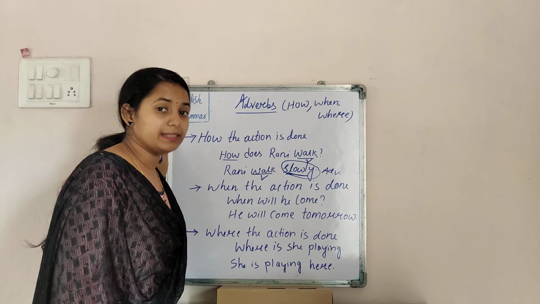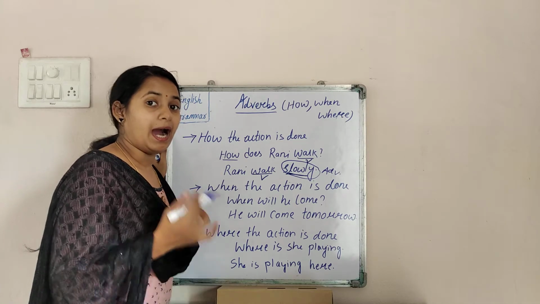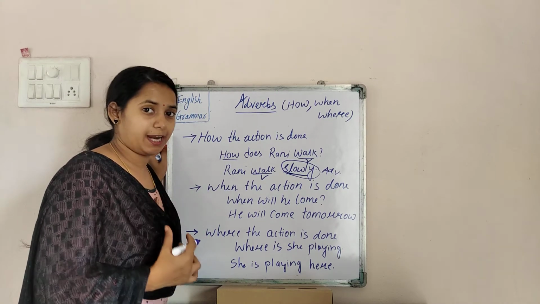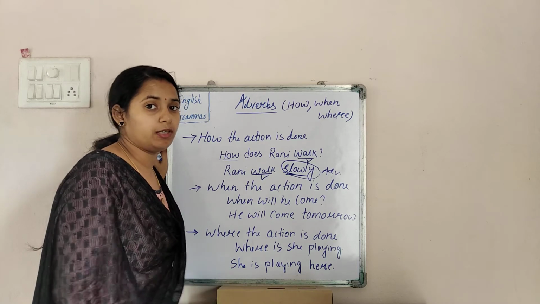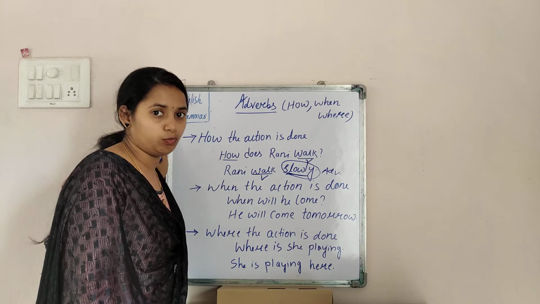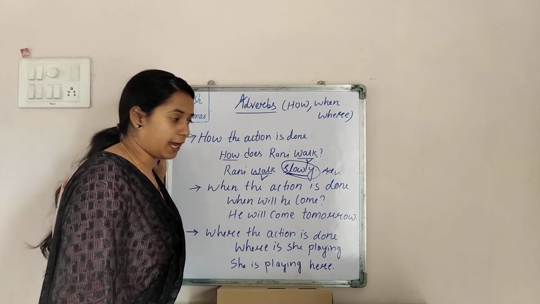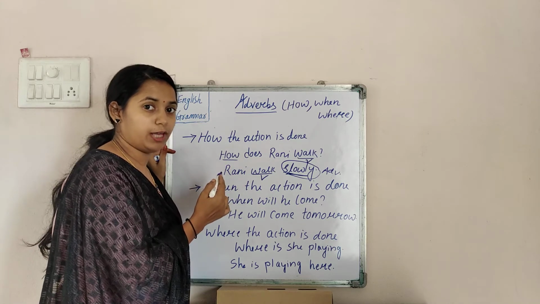If I say that I am eating fast, how am I eating? I am eating fast. The word which describes our action word and answers how that particular action is carried out is called an adverb. This is the first type, where the adverb explains the how of the action word.